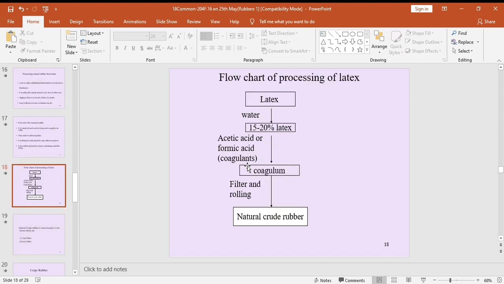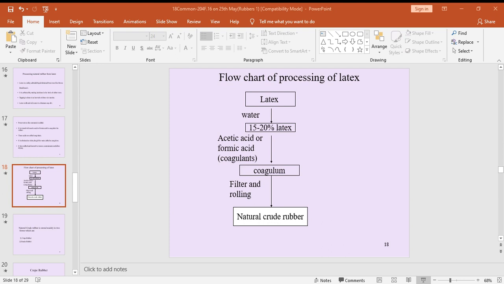Right. So see here, the flowchart of processing of latex. First we collect latex from rubber trees. After that, we add water to dilute that latex. This latex is diluted up to 10 to 20 percent. After that, we add ammonia. After adding ammonia, we can add acetic acid or formic acid. Those are called coagulants. After that we get coagulum.